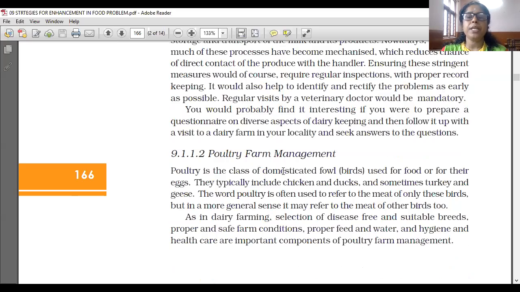Second one is poultry farm management. Poultry is the class of domesticated fowl. Fowl means birds, domesticated fowl used for food or for their eggs. They typically include chicken and ducks, mainly, and sometimes turkey and geese are also kept.